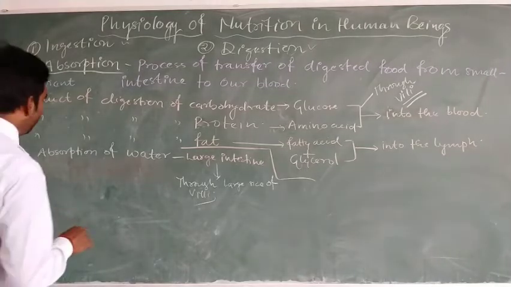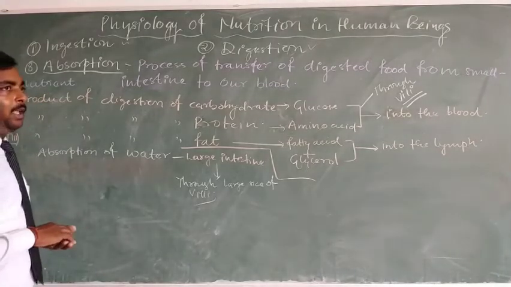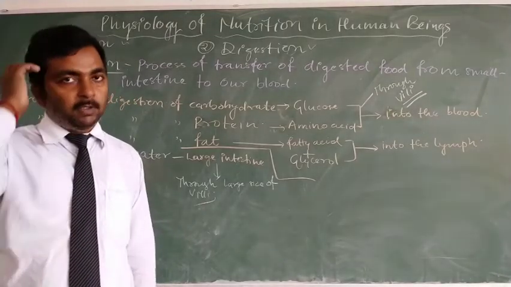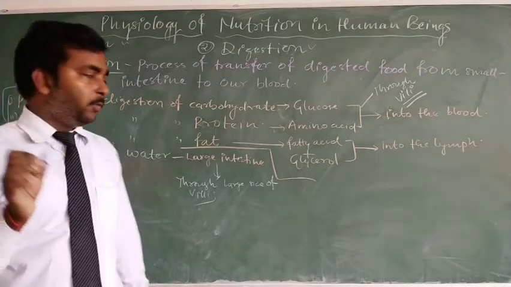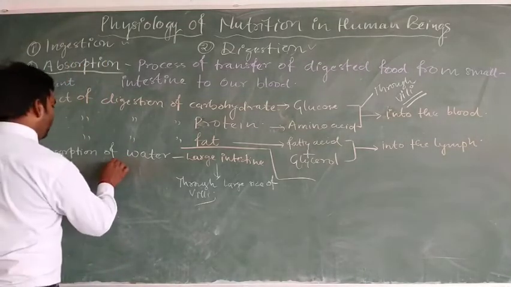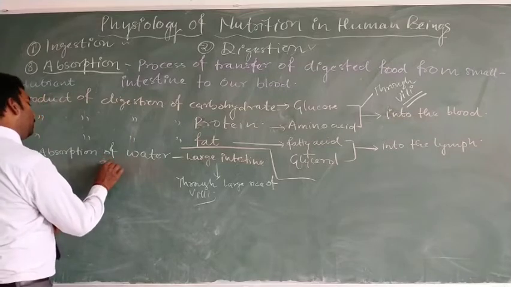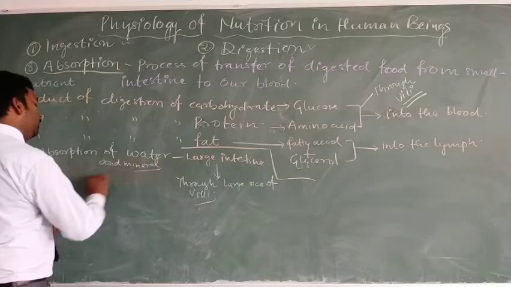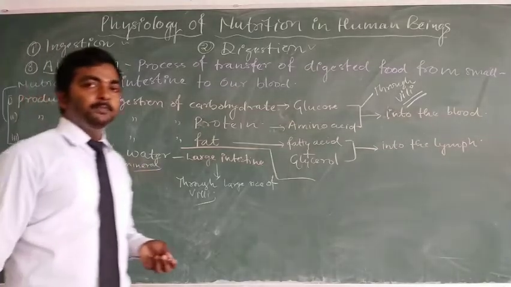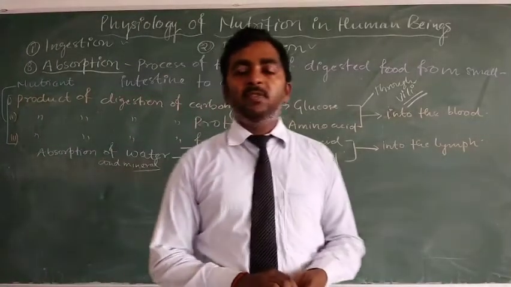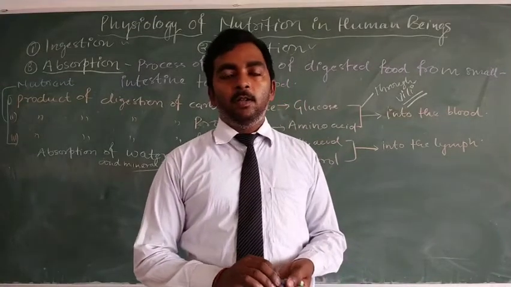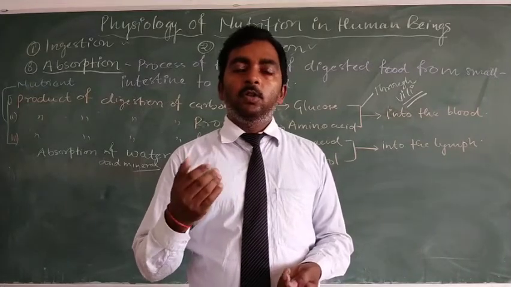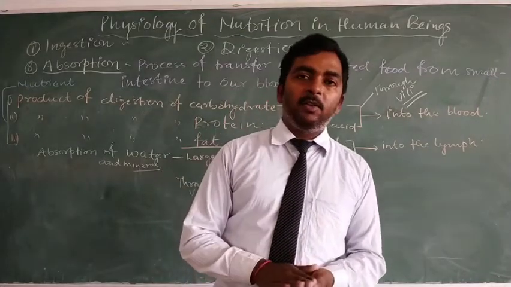Absorption of water and minerals takes place in the large intestine, while absorption of vitamins as well as drugs takes place at various places, starting from our mouth to the stomach and small intestine.